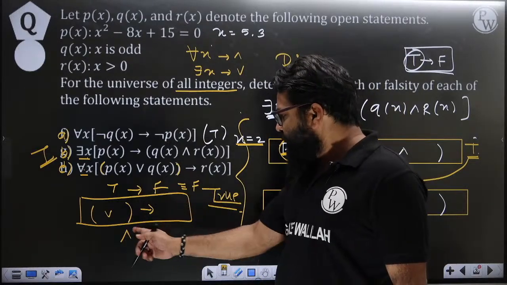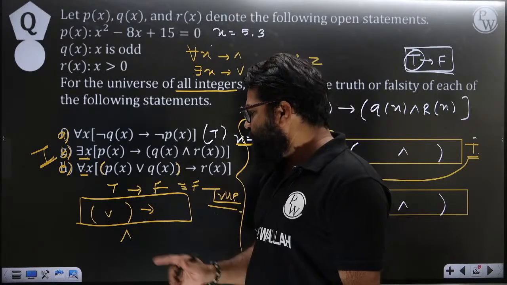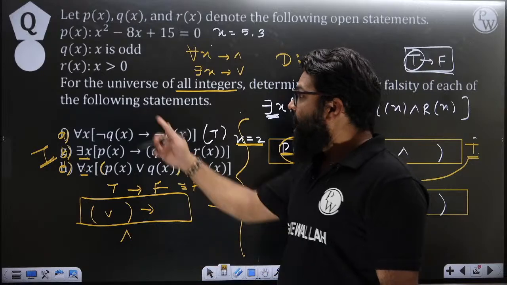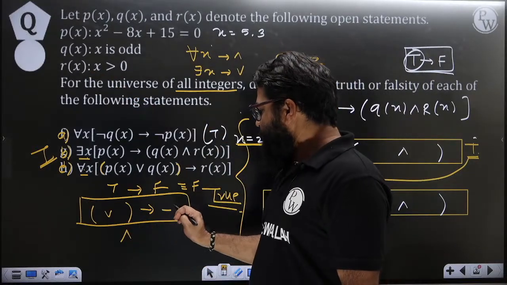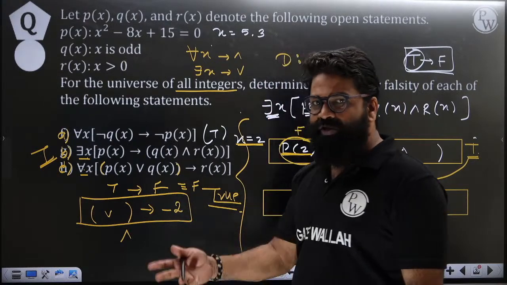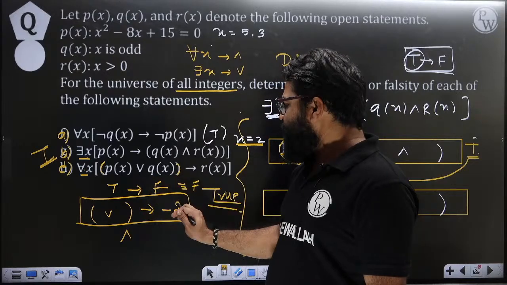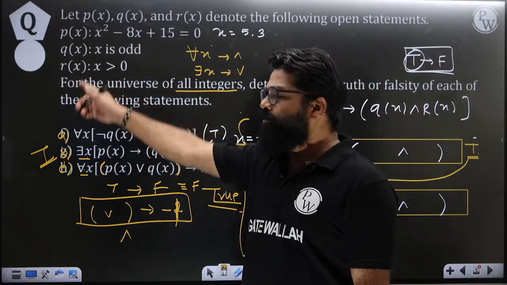Now false will see this and condition, then the whole statement will become false. Now just try to focus on how we can make this statement like that. R of x will become false when it is a negative element. Suppose I put -2 or something like that, because this is a negative element. Let's try to put -1 over here. If we put -1, then r of x will become false.